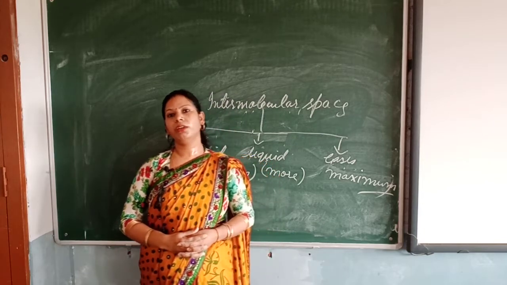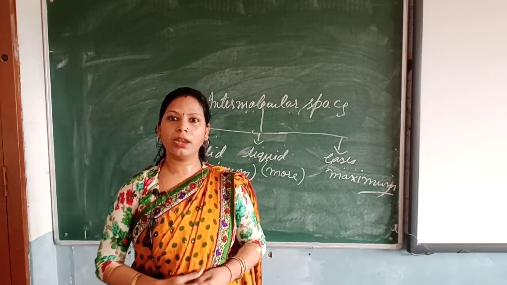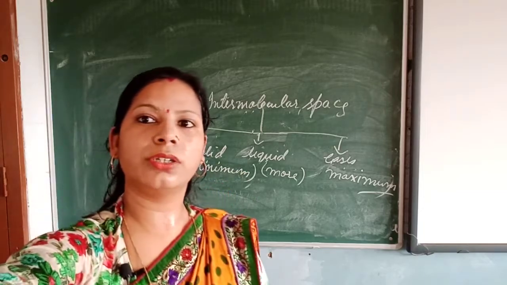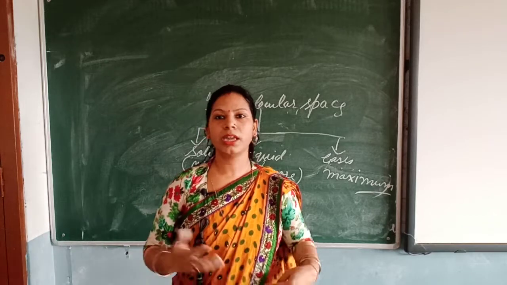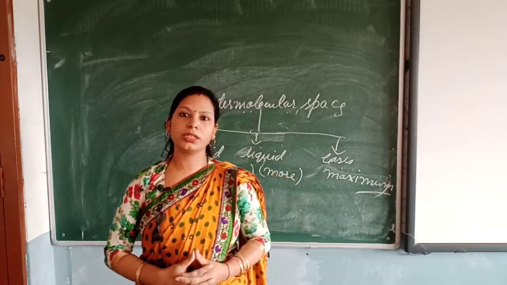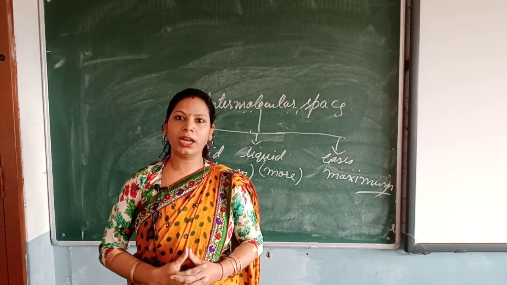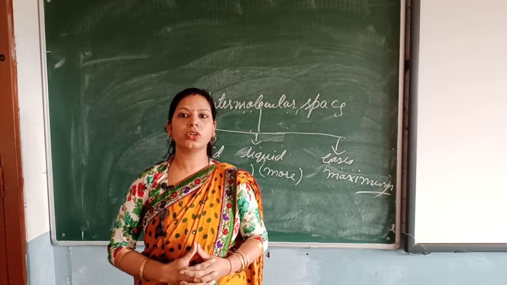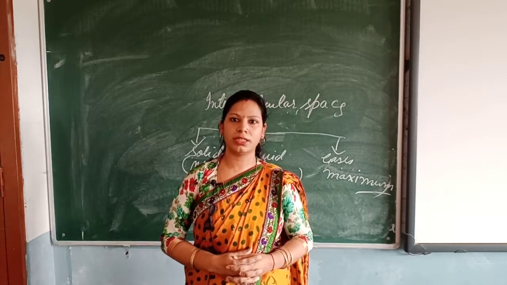Then the next activity which I told you was for proving that air has mass and it occupies a space. I repeat, the next activity was for proving that air also has mass and it occupies a space. For that, I told you the activity based on a scale and two balloons which were inflated to the same size.